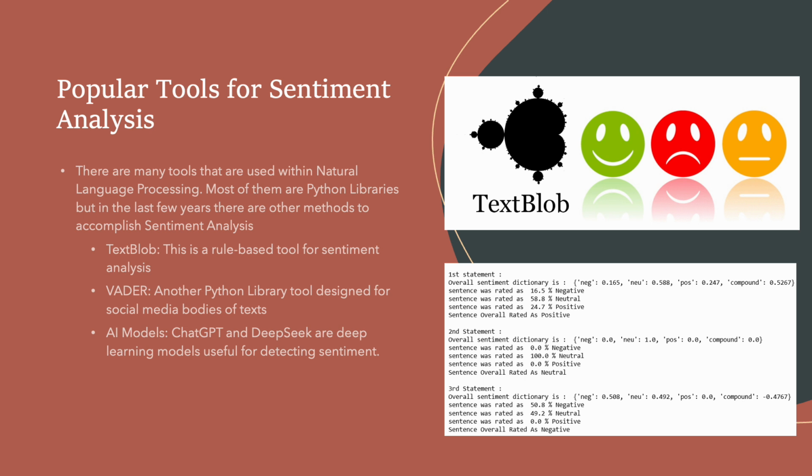TextBlob, for example, is a beginner-friendly library that is built on top of NLTK and Pattern, which uses rule-based sentiment analysis that assigns a polarity score between -1 and +1. And it's great for basic tasks like analyzing customer reviews or survey sentiment. But it may miss nuances like sarcasm or context.